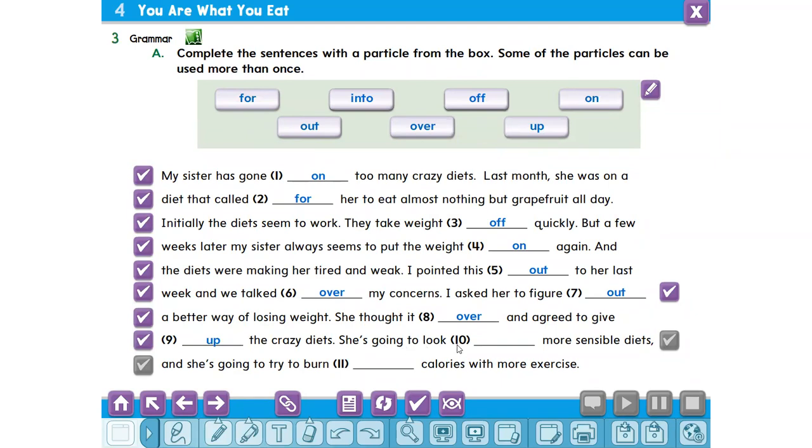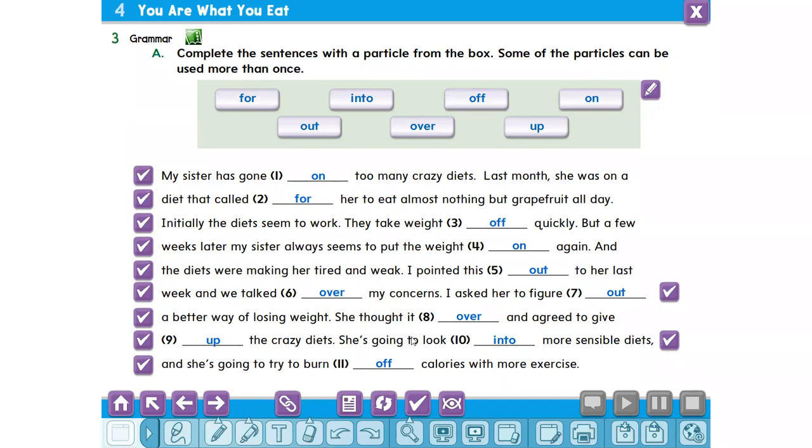She's going to look into more sensible diets. And she's going to try to burn off calories with more exercise. Okay, my friends.